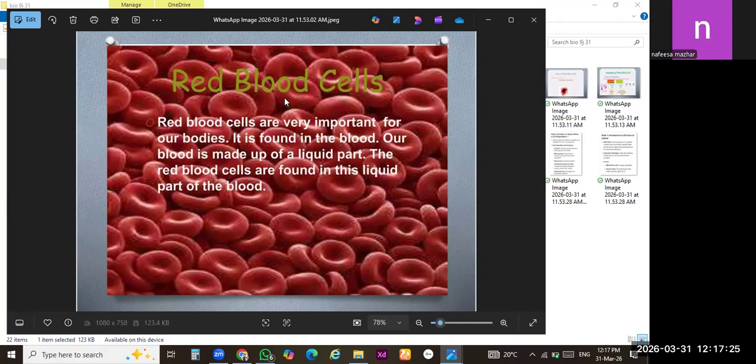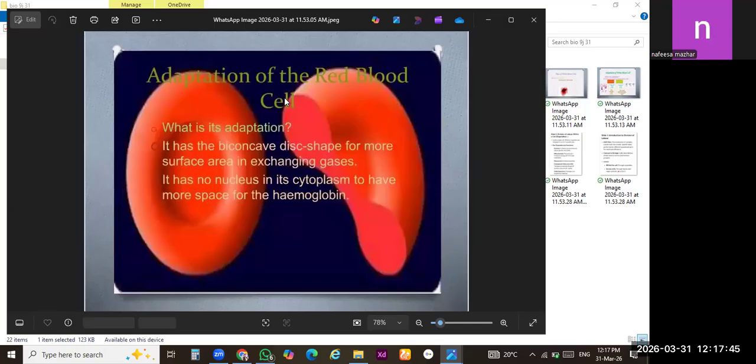And what will be the location of these red blood cells? These red blood cells are present in our blood, okay? And this blood contains not only red blood cells, but also white blood cells and platelets. Three types of blood cells are present in our blood: red blood cells, white blood cells, and platelets.